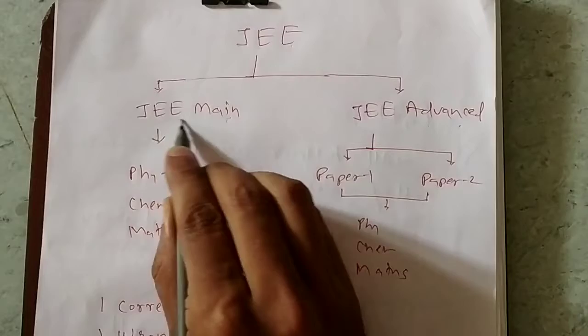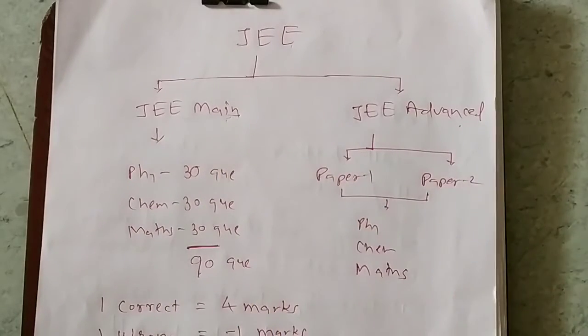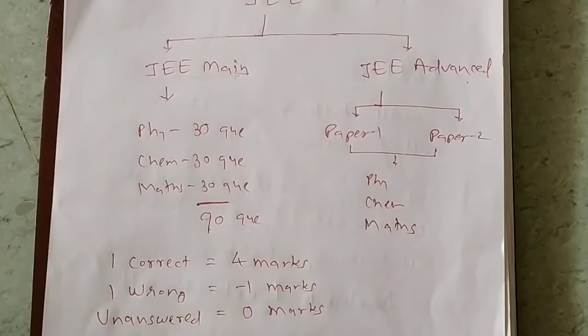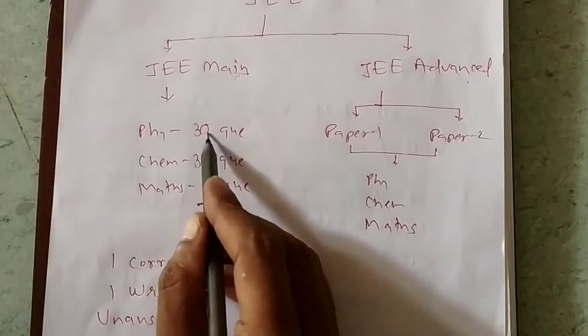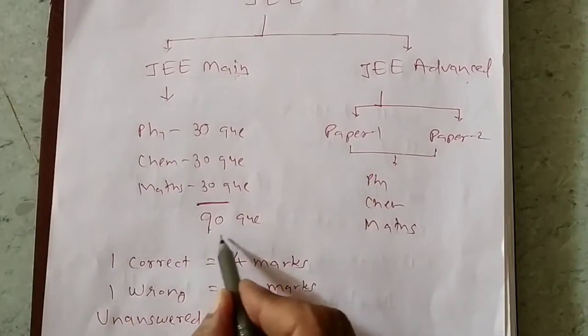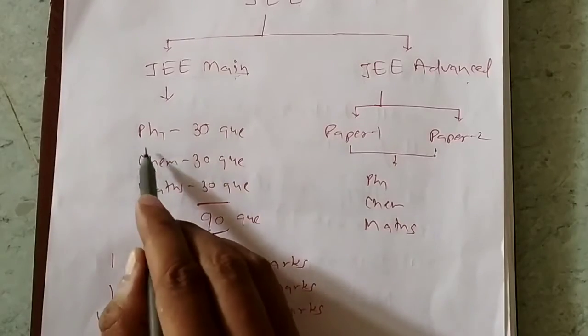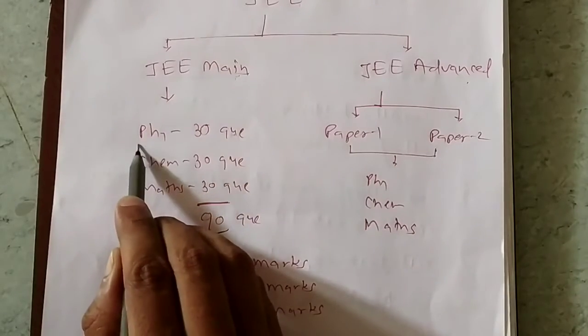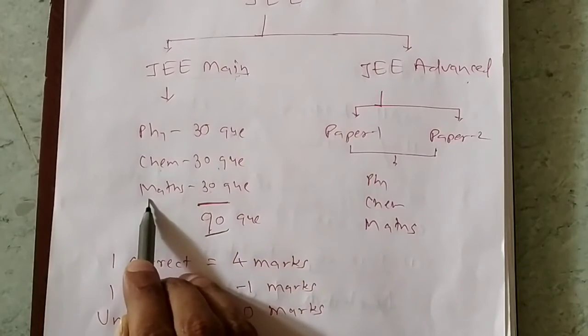So for JEE main there will be a paper of 90 minutes and the exam will be an online exam. In that 90 minutes you have to attempt 90 questions. There will be 30 questions of physics, 30 questions of chemistry and 30 questions of maths.